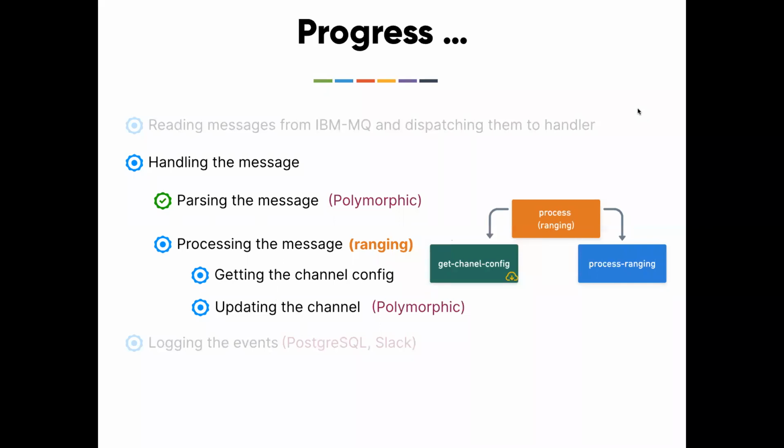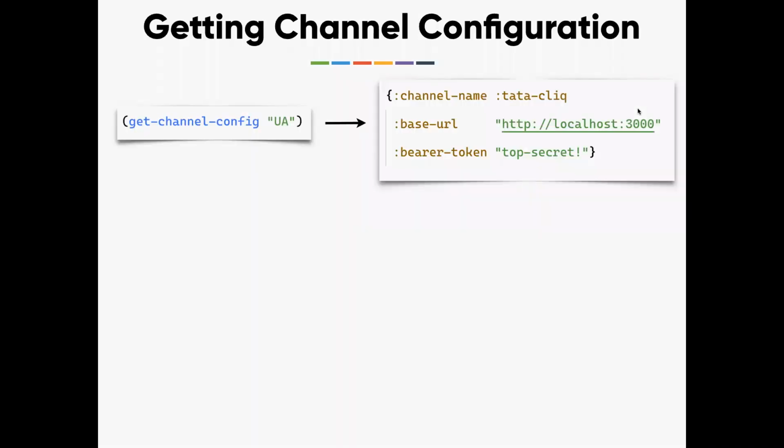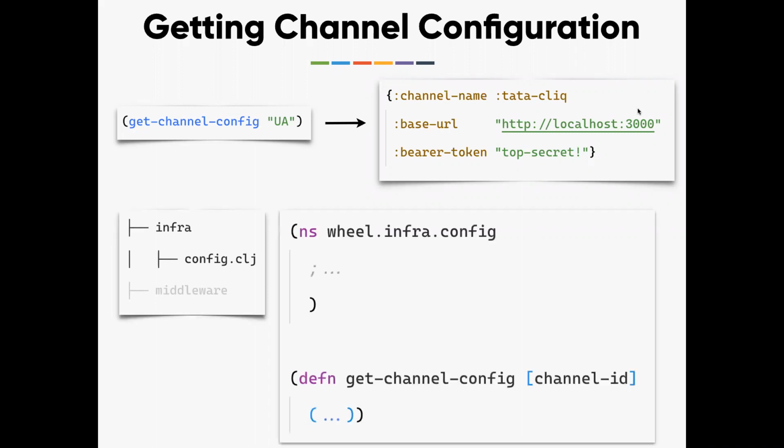That's why you are seeing blue in color, because the way we do ranging in Tata Click is different from the way we do ranging in Flipkart. So getting the channel configuration is going to be very simple. Given an ID, it is going to respond back with the channel name, the base URL, and the bearer token. I'm going to implement this in another folder called infra, where I'm going to create a config.clj file with this implementation. Keep an eye on the folders that I'm creating. I will come back to that a little later. There is a meaning to it, that's why it is there.